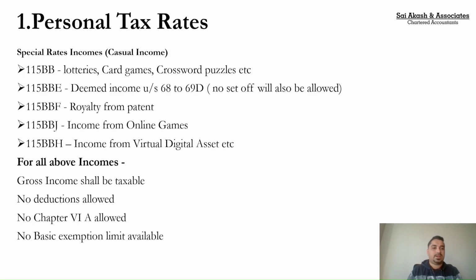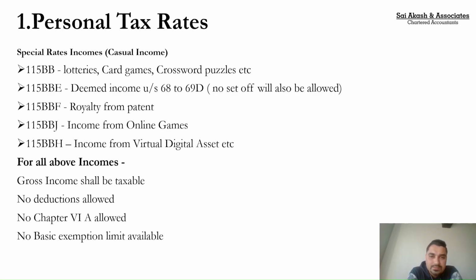Let's move ahead. So going forward, now we discussed under section 115BAC and under section 87A. Special rates incomes are taxable at special rates, as I mentioned. So what do you mean by special rates income? Again, I'll divide it into two. First one, special rates income, which we normally call casual incomes.